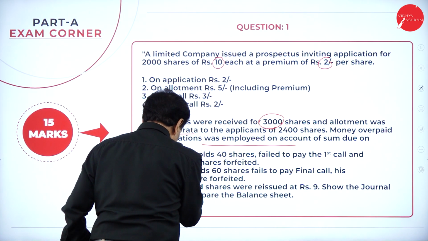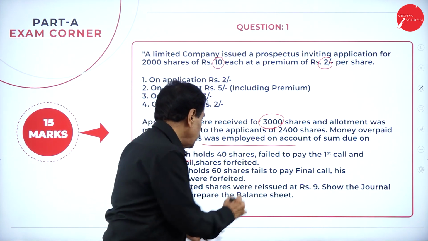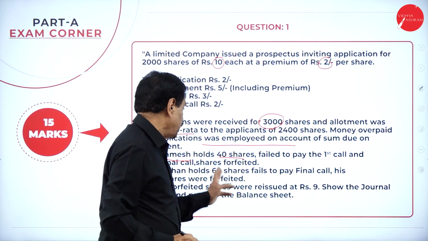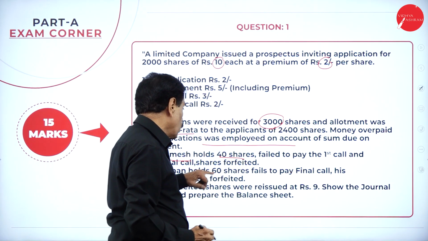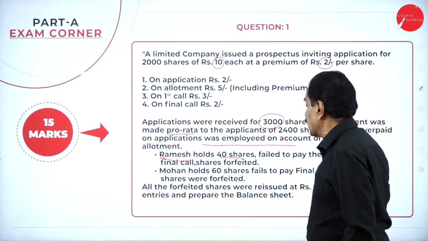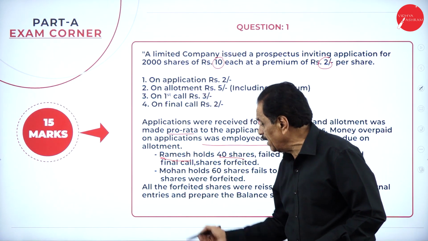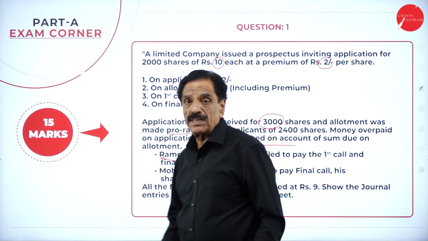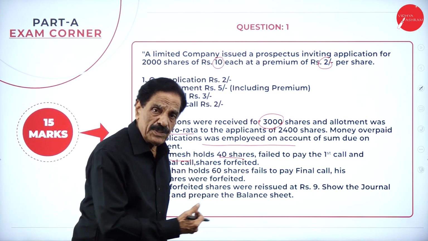Ramesh, who holds 40 shares, fails to pay the first call and the final call. His shares were forfeited. Mohan holds how many shares? 60 shares, and he fails to pay the final call. His shares are also forfeited. All the forfeited shares were reissued at rupees 9. Show the journal entries and pass the balance sheet.